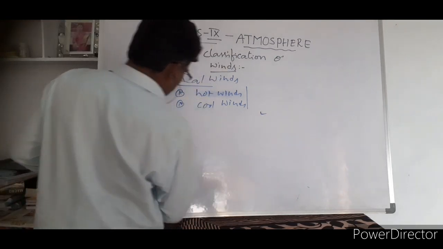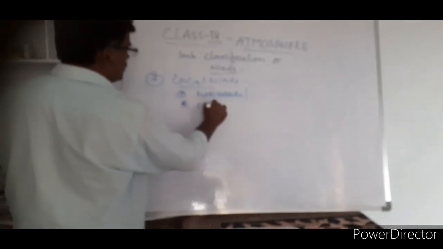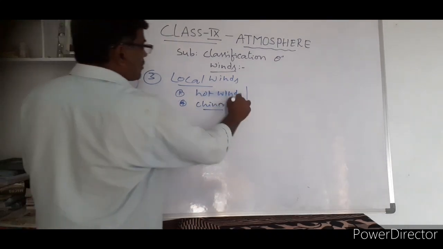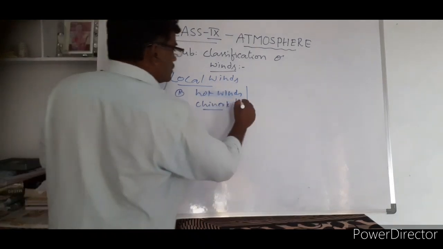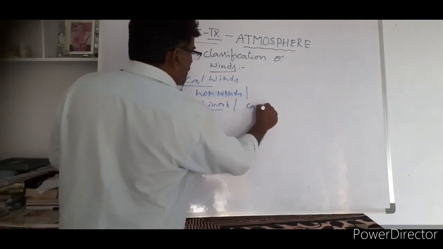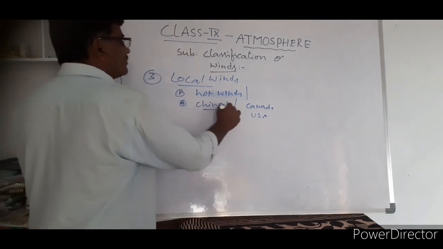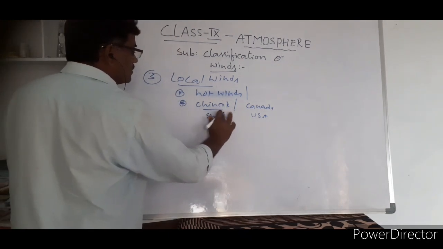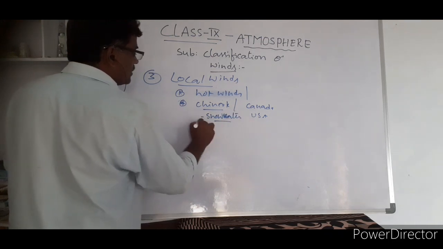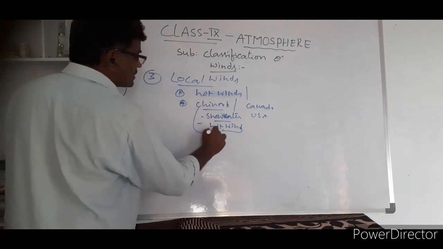Now the second example of hot winds. The first example was Chinook. Chinook blows in the Rocky Mountains. You know, in the western part of America, the Rocky Mountains are there, the Rockies, in between Canada and USA. There the wind blows from one region to another. So this is called snow eater. What do you call this one? Snow eater. This point is to be noted. And this is a hot wind. So the Chinook word is taken from the tribal name.